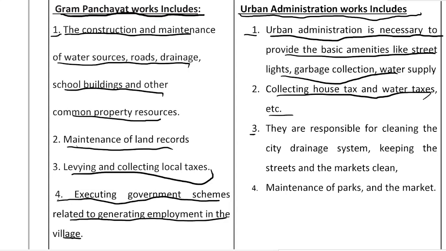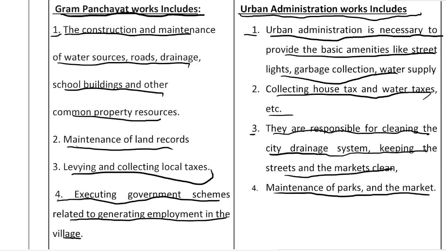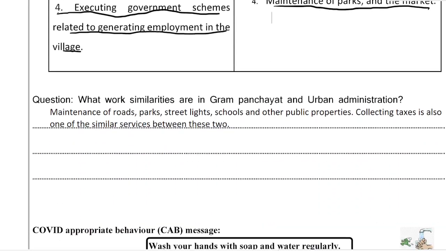Next is the third one, that they are responsible for cleaning the city drainage system, keeping the streets and markets clean. So again they are responsible for cleaning the city drainage system and keeping the streets and the markets clean. The fourth one is maintenance of parks and the market. Again it is very simple, the parks and the markets have to be maintained, then only the people will come to those parks and the markets.